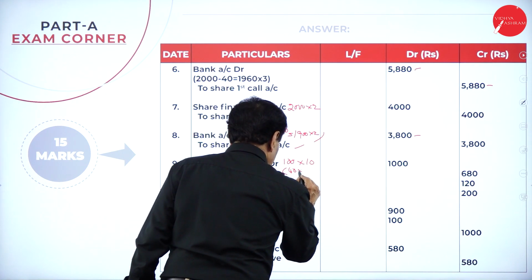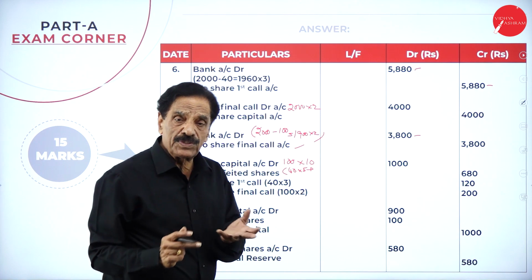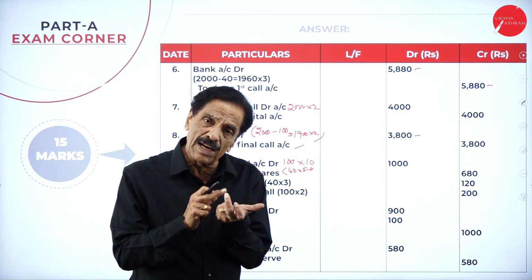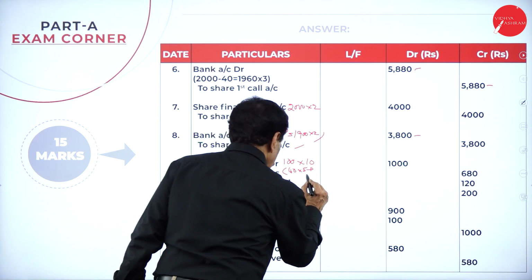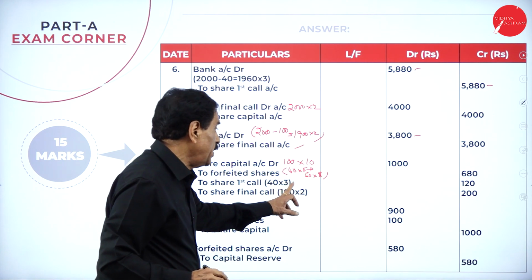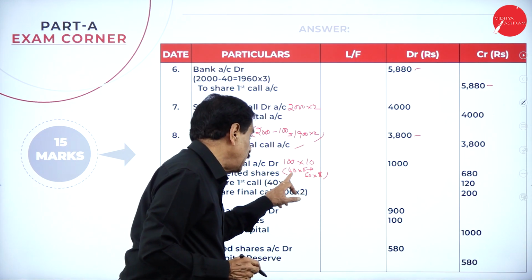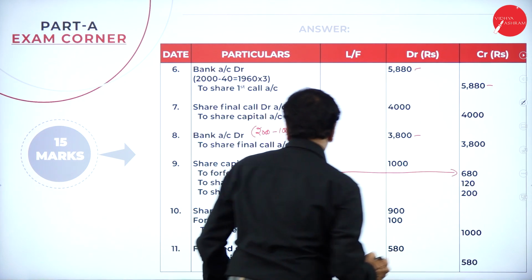Second man holds how many shares? 60 shares: application 2, allotment 3, first call 3, 3 plus 3, 6 plus 2, 8. This is 60 into 8, 480. 480 plus 200 is how much? 680 they have paid.